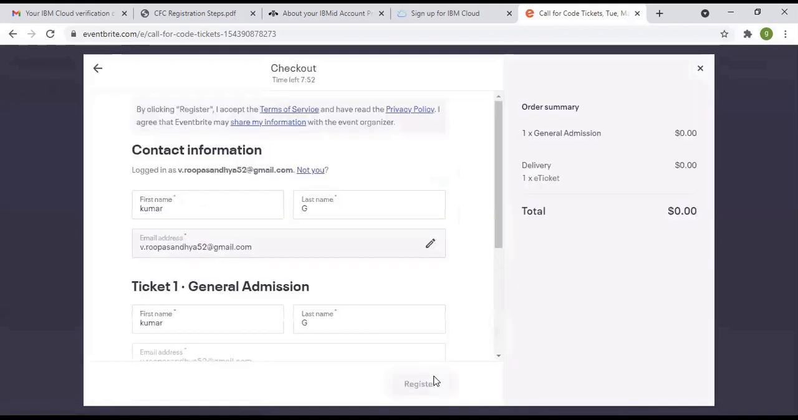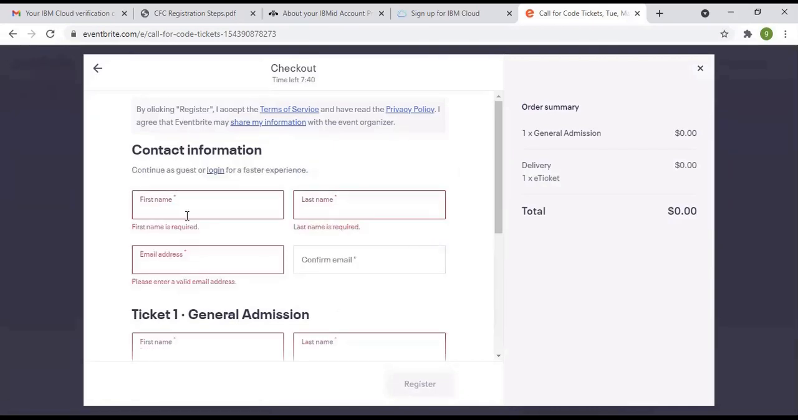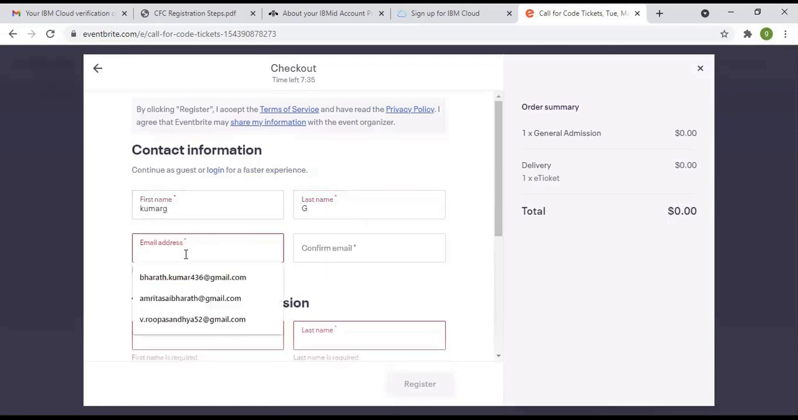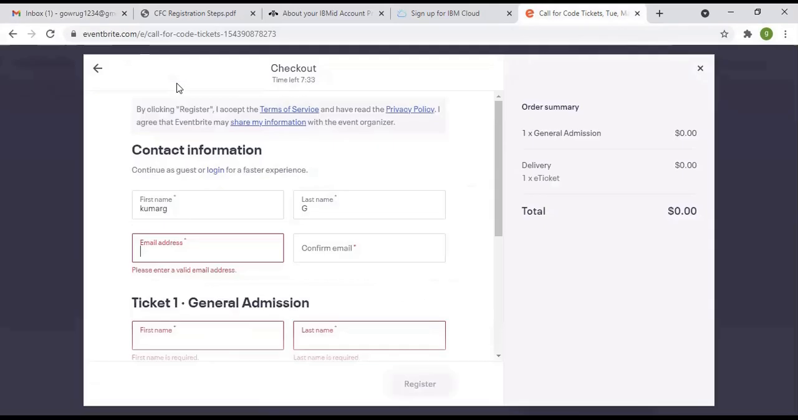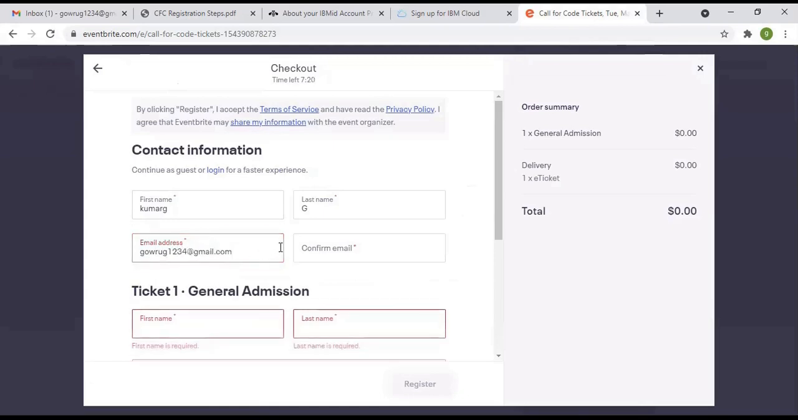Next, here it is asking for our details. So here please enter your details, your first name and last name. After that, your email address. Okay, so please enter your details. Email address, please provide your correct email address, the one you were provided at the time of login. So confirm email.